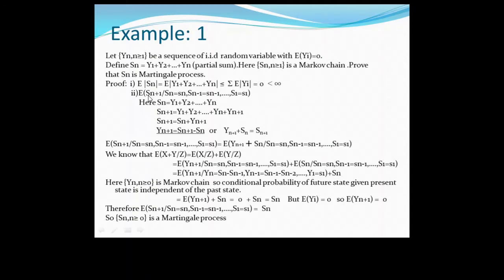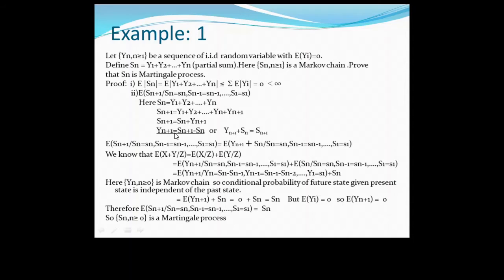Now what is the second condition? The expected value of Sn plus 1 given Sn, Sn minus 1 up to S1. First, what is Sn? Y1 plus Y2 up to Yn. So what is Sn plus 1? Y1 plus Y2 up to Yn plus Yn plus 1. So Y1, Y2 up to Yn is written as Sn.